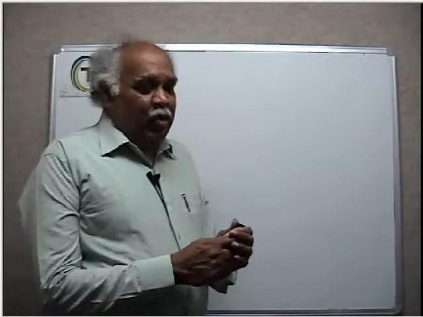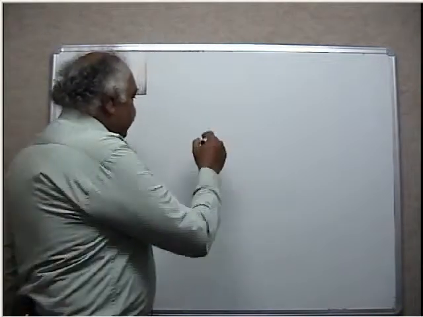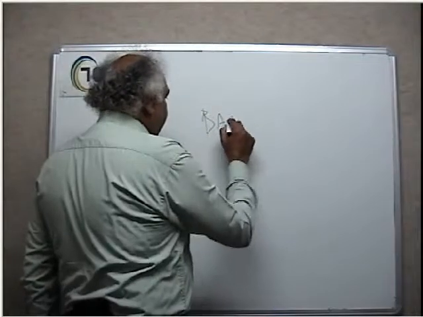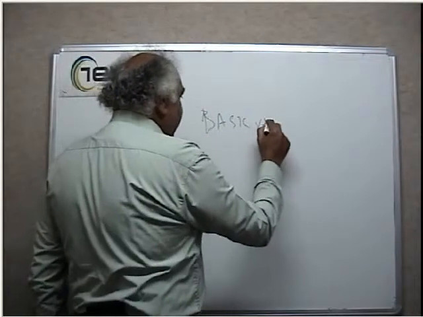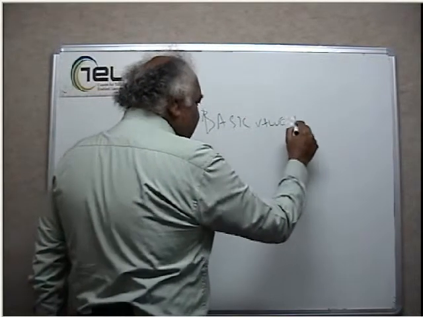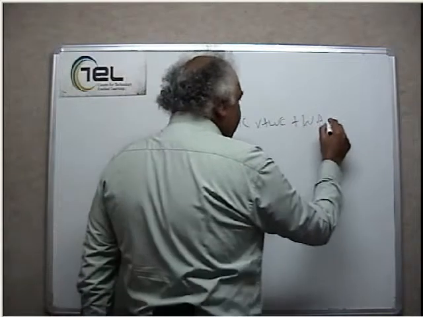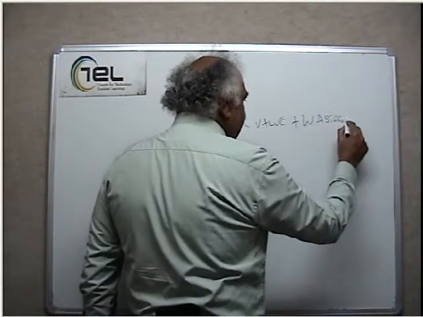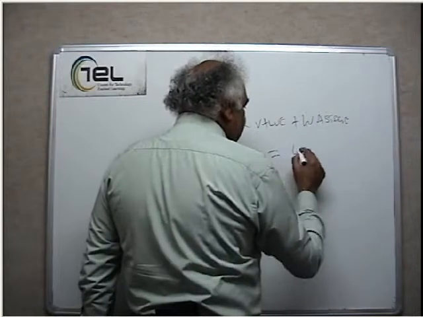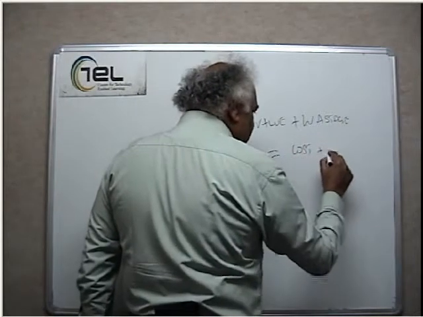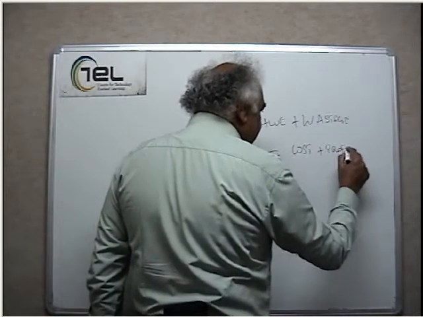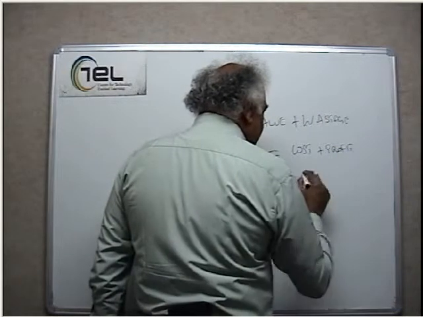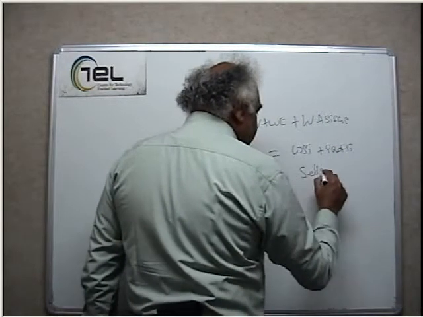Actually, your basic value of a product plus wastage is equal to cost. Cost plus profit is equal to selling price.